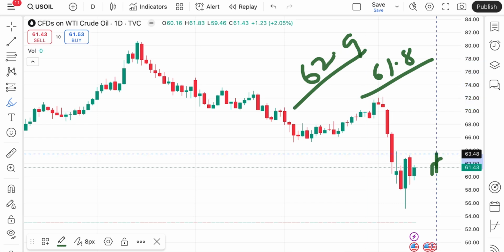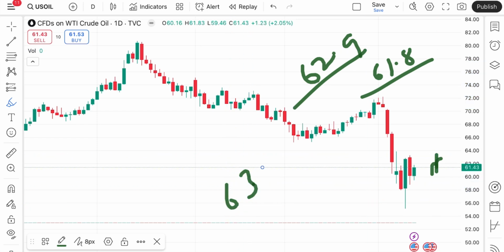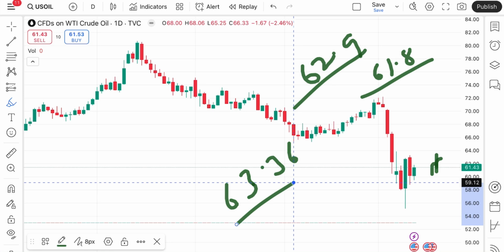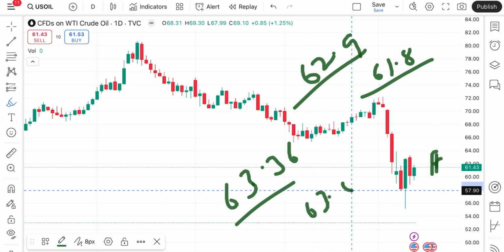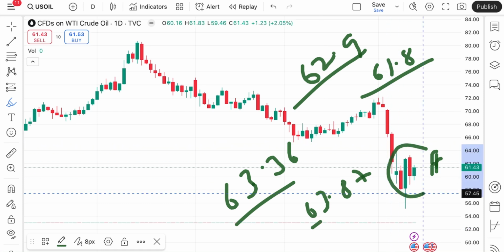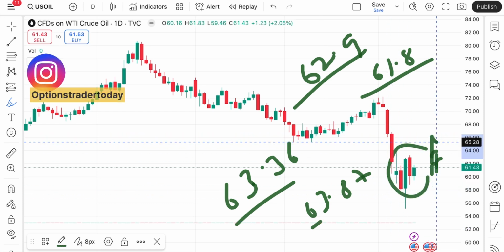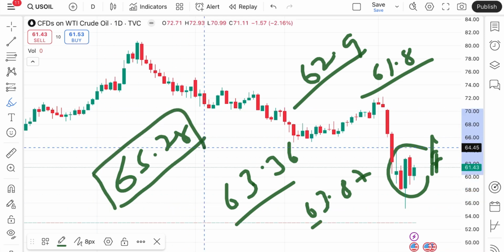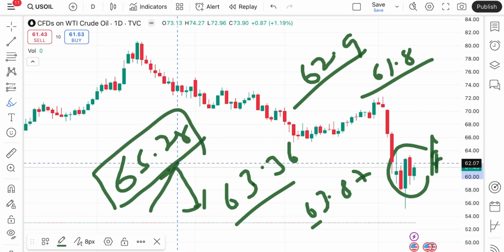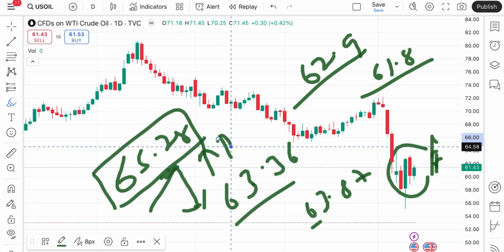If the price goes above that level, the chance of touching 63.36 is there. And if the price moves above that level, we can see a level of 63.87, then there will be a zone breakout, so further upside we can see. A level of 65.28 is a strong resistance, so at this level a bounce back can come, but if that doesn't sustain, a further upside we can see.